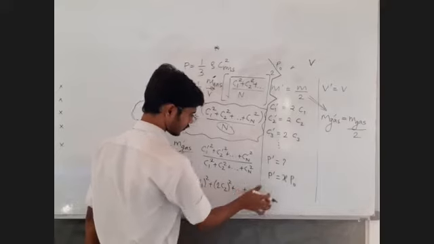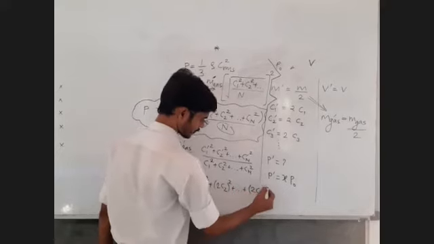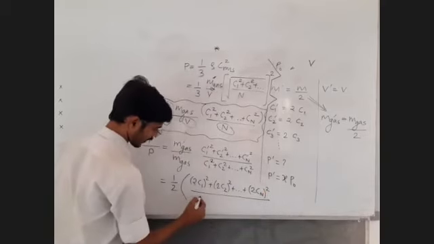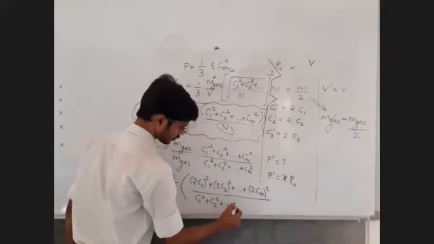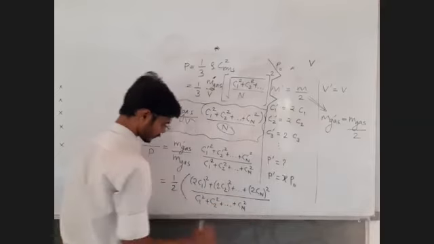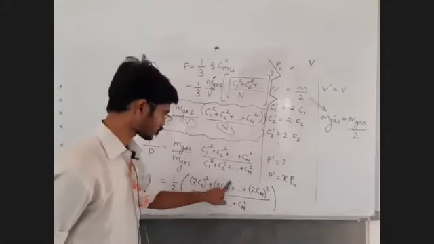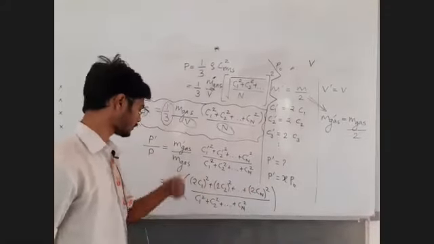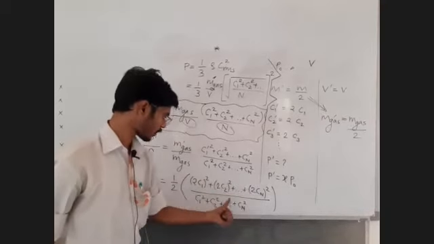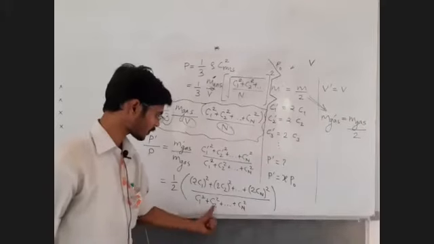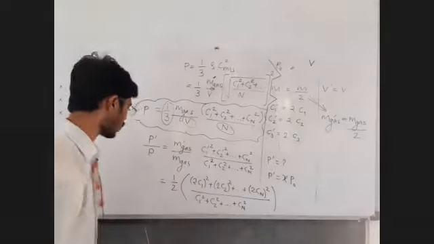And so on. What is Cn dash? Cn dash is 2 times Cn bracket square, whole divided by C1 square plus C2 square, so on up to Cn square. Now you can very easily observe that this 2 square, 2 square and 2 square will get common. C1 square plus C2 square up to Cn square will cancel out with C1 square plus C2 square up to Cn square.